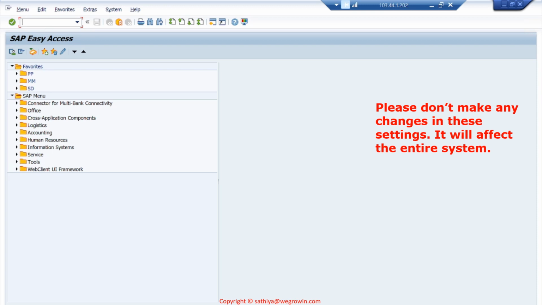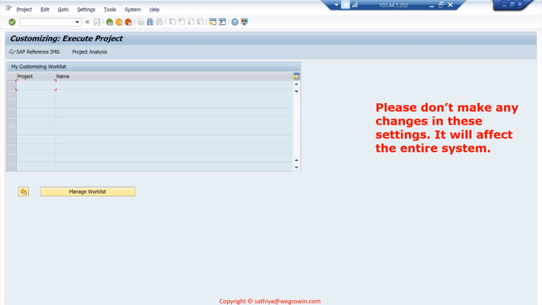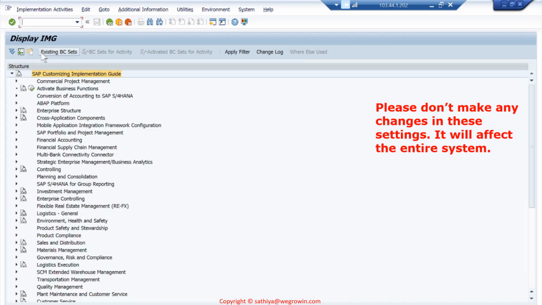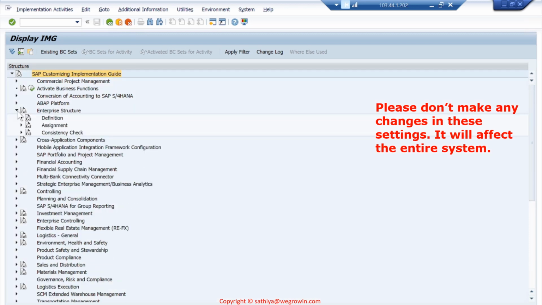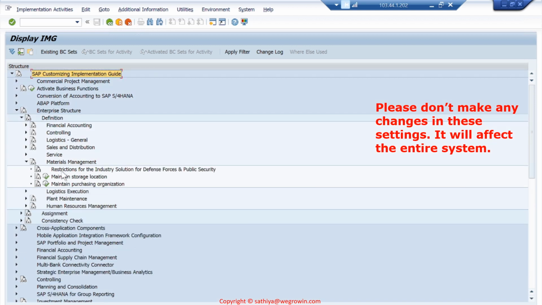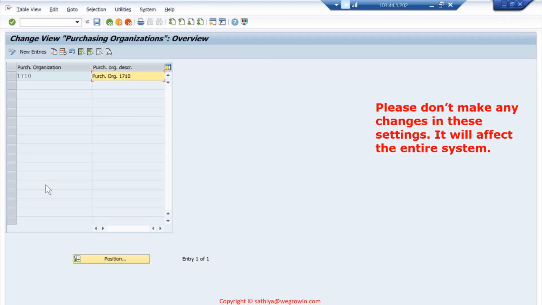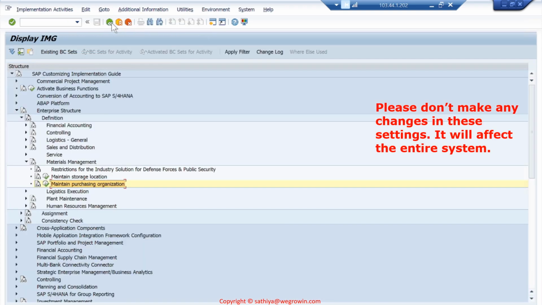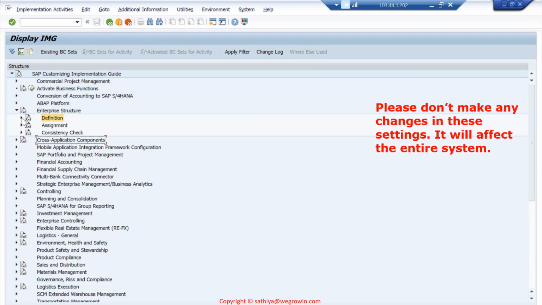Let us go to the SPRO, IMG. Now go to the enterprise structure, definition, then materials management. Here we go to maintain purchase organization. See, here we have one purchase organization 1710. That is what we are going to use here. Okay, that is one purchase organization. And then let us see that assignment. This is the definition. Then we'll see the assignment.